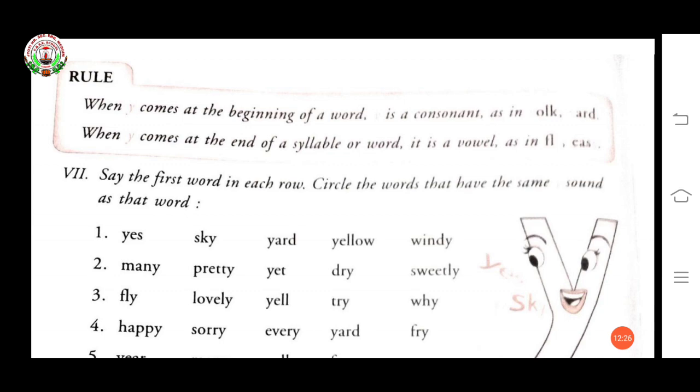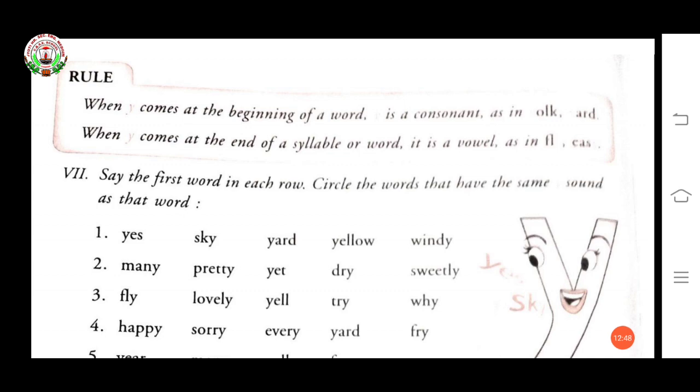First, I'll read this rule. When Y comes at the beginning of a word, Y is a consonant, as we all know.